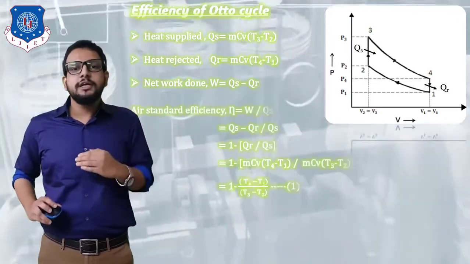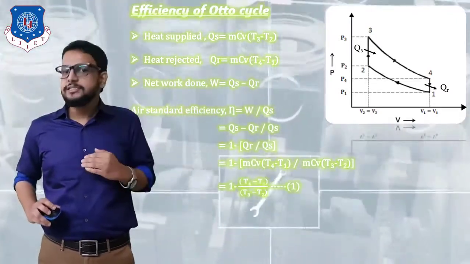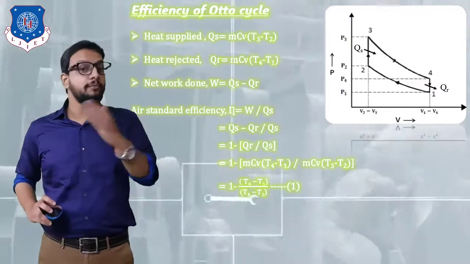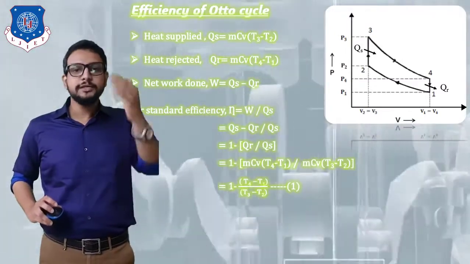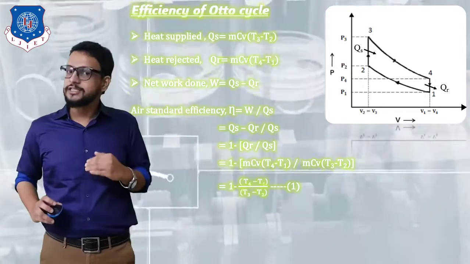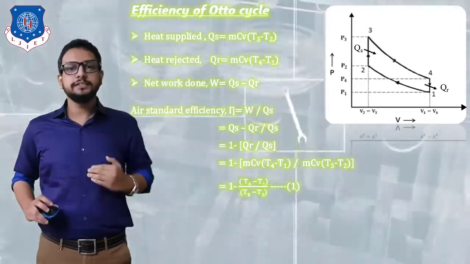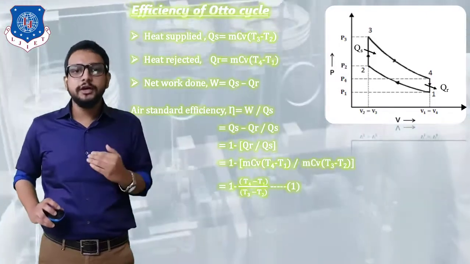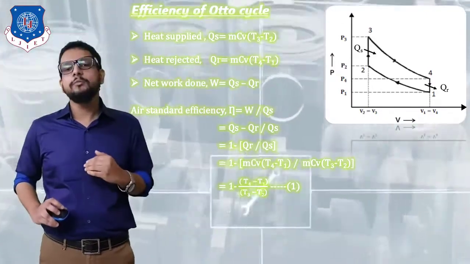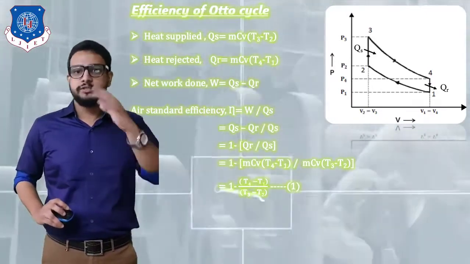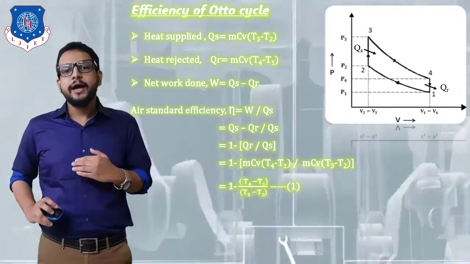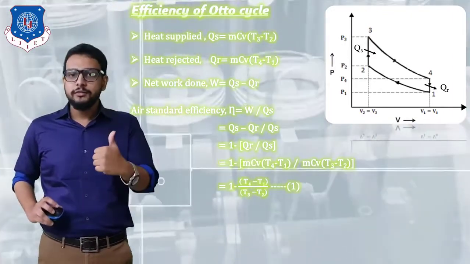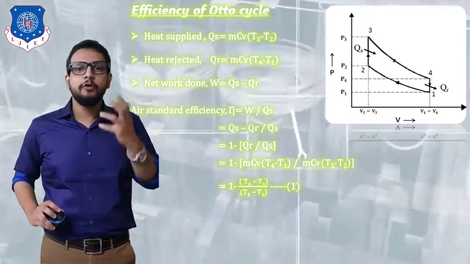Now further, seeing our efficiency equation, we know that eta is equal to output upon input, that is capital W upon QS. Substituting the value of W, that is QS minus QR upon QS. In the next step I have cancelled out QS from the numerator, so the equation can be written as 1 minus QR by QS. Now I have substituted the values of QR and QS, which we have found out.